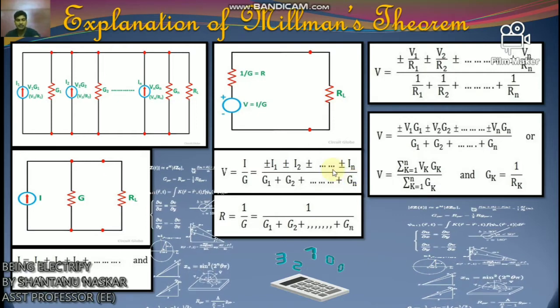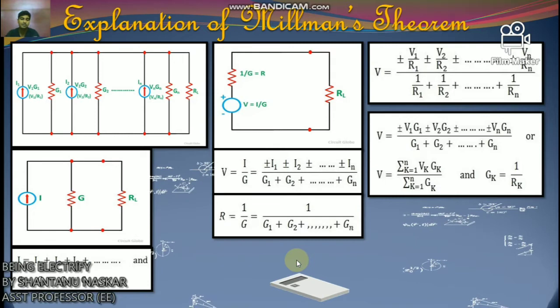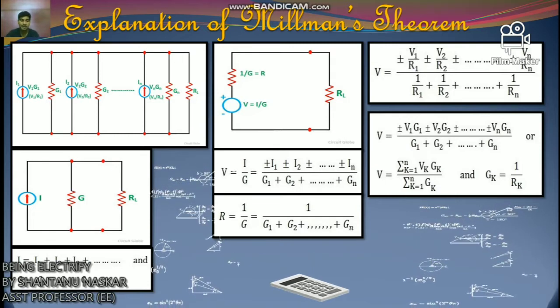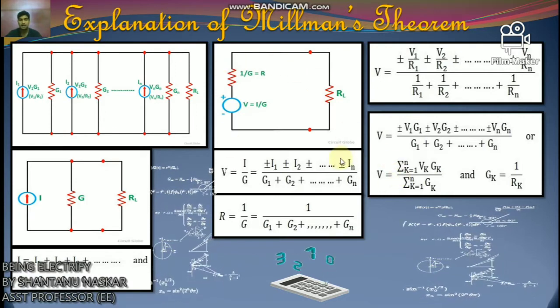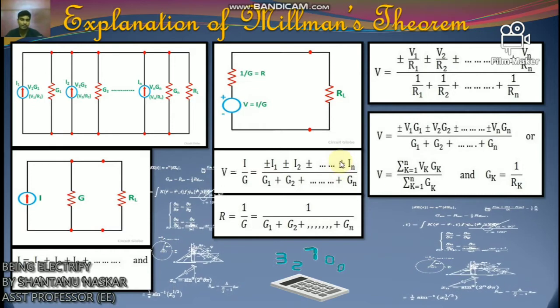Positive and negative signs appear to include the cases where the sources may not be supplying current in the same direction. Because of this, the positive and negative signs have come.